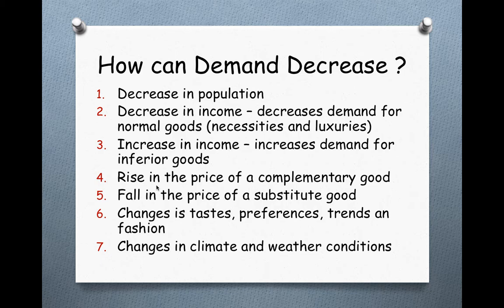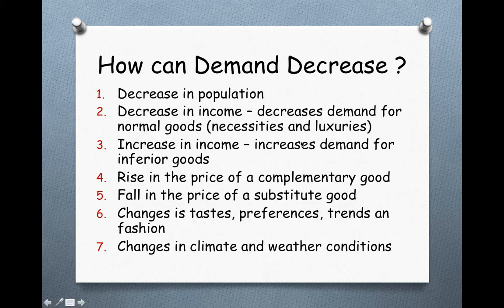There should be a correction here. Increase in income will show a decrease in demand for inferior goods, and rise in the price of a complementary good, fall in the price of a substitute good, or changes in tastes and preferences, climate and weather conditions. All these factors impact demand to decrease.